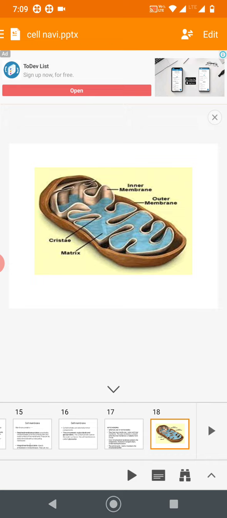They have two membranes, an outer and an inner membrane. The outer membrane is smooth, while the inner membrane is folded in a zigzag manner to form cristae.